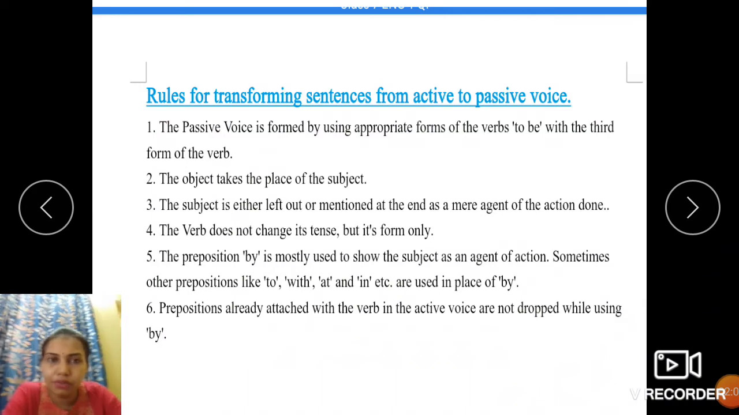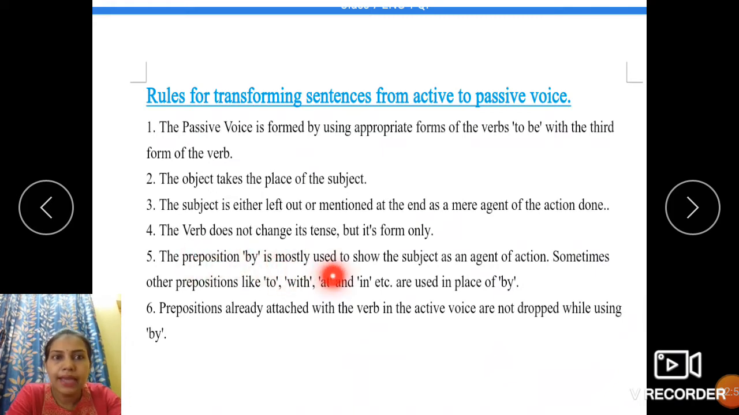Number 4. The verb does not change its tense but its form only. This is a very important rule, children. Keep this in mind. The verb does not change its tense but it changes its form. That is, the form from the first or the second changes to the third form, but the tense remains the same. If the sentence in the active voice is in the simple present, present continuous, present perfect or present perfect continuous, the tense of the transformed sentence will remain the same. This rule also applies for the past tense and the future tense.